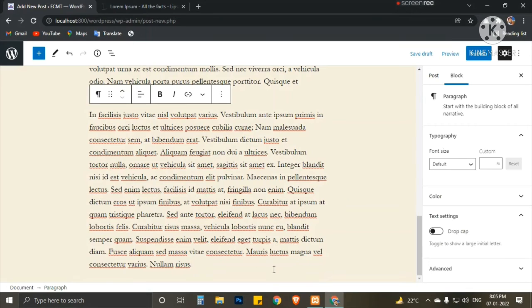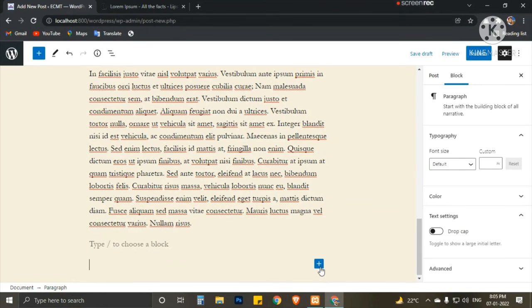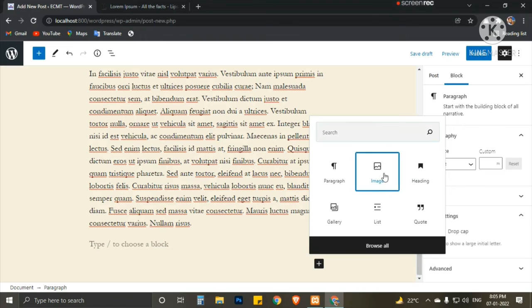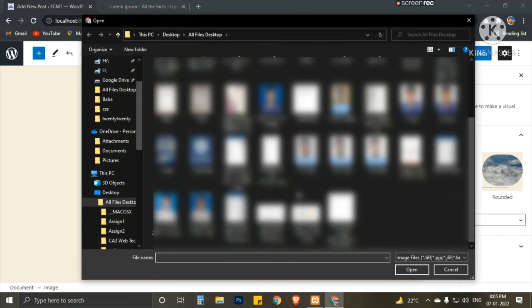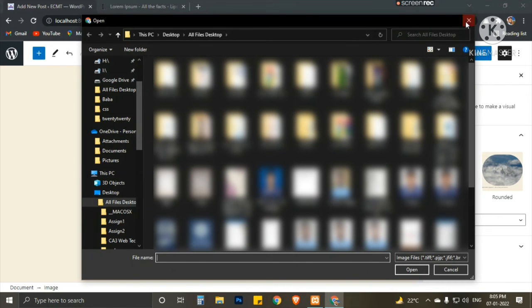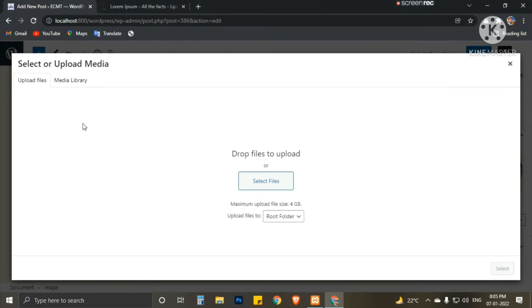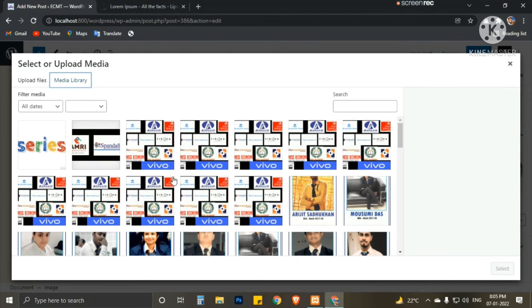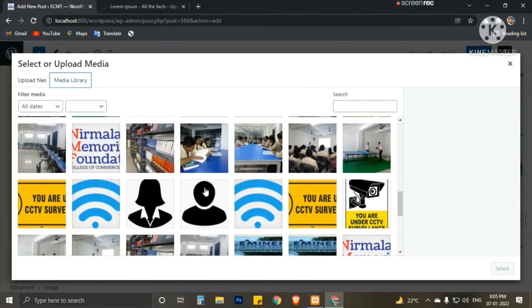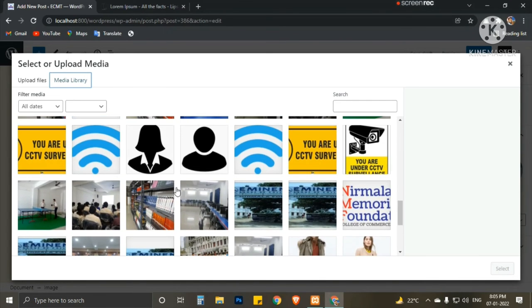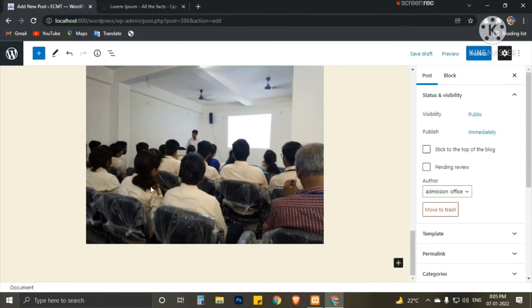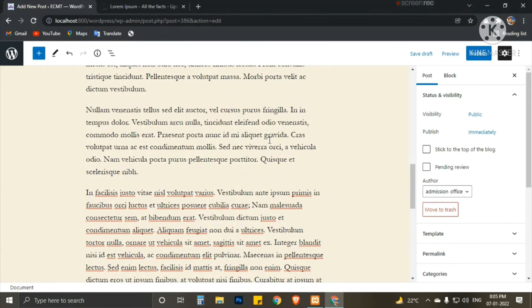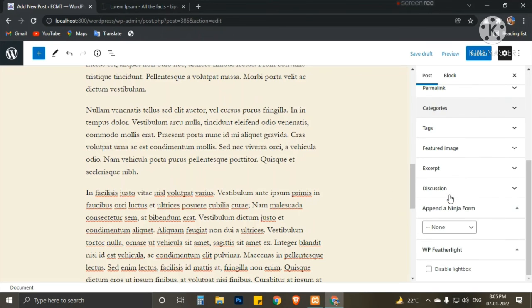We can add files and images here also. We can use the media library also. Here we can find, let's say, this will be the image. So this is the image. We can also upload PDF files here, the original notice.